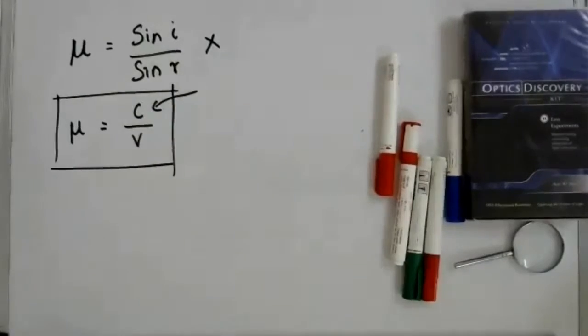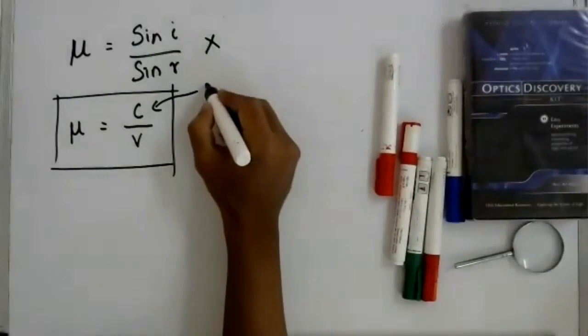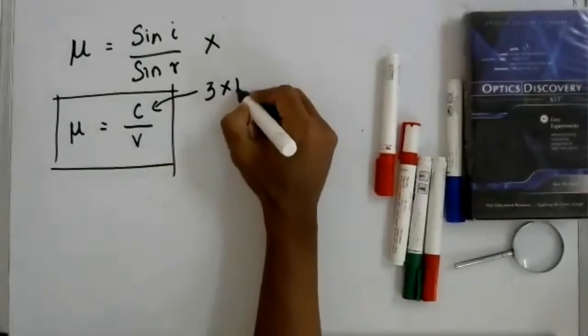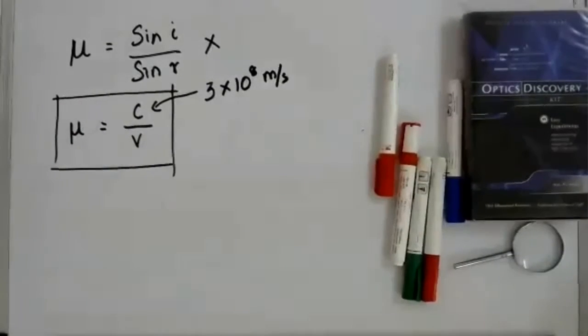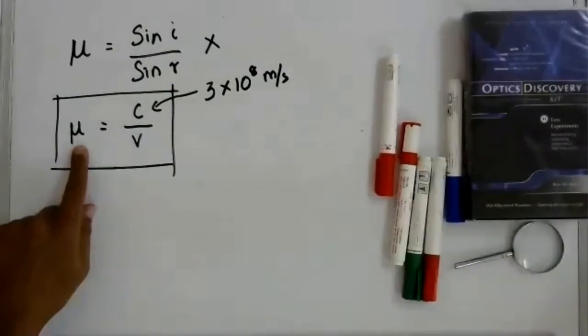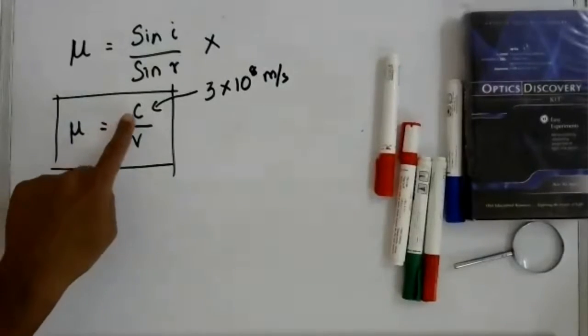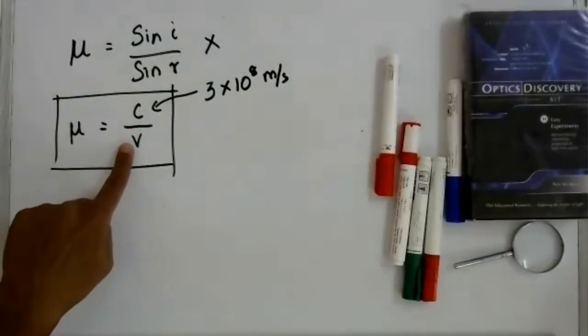You have to remember the velocity of light in vacuum. Okay, so I hope you will remember this: 3 times 10 power 8 meters per second. A typical question that could be asked is, they will give you the refractive index for glass and tell you to find the velocity of light in glass.